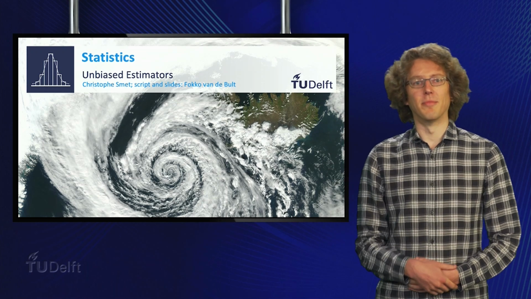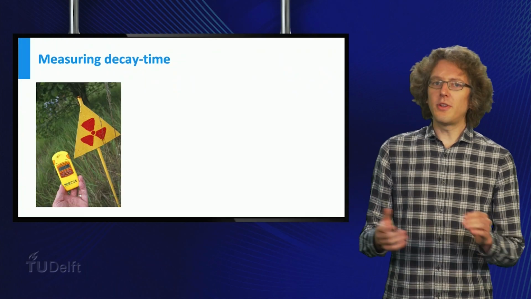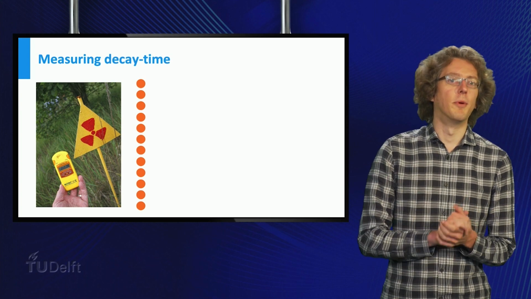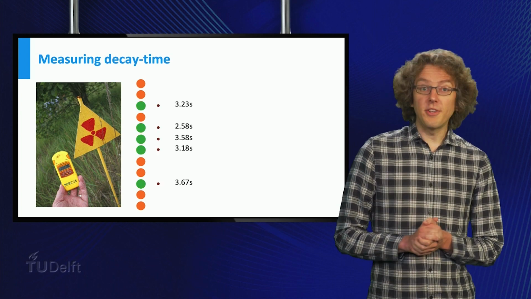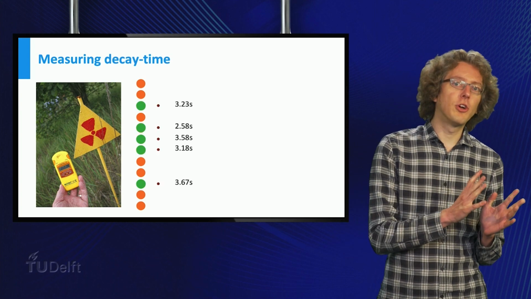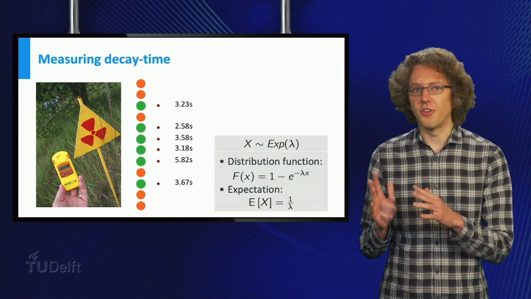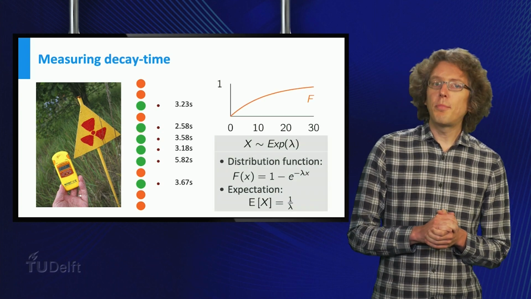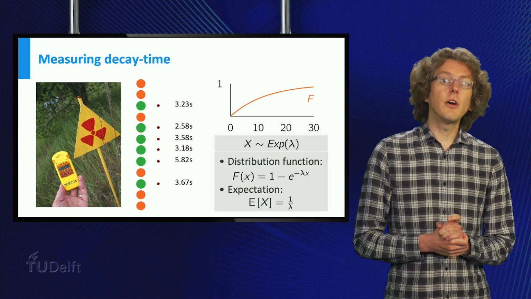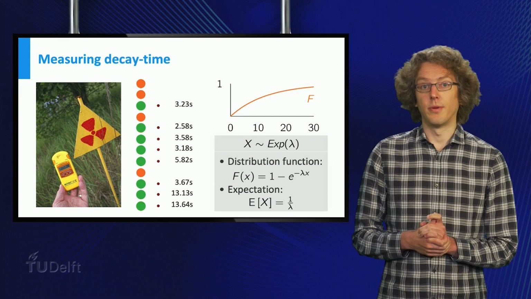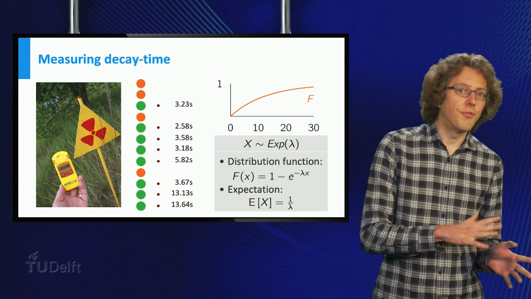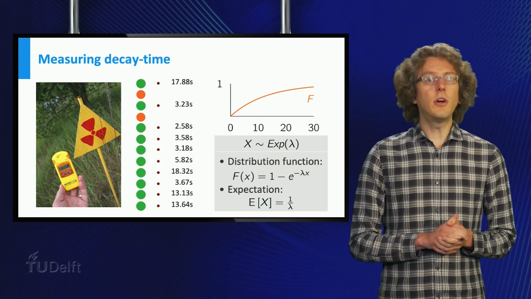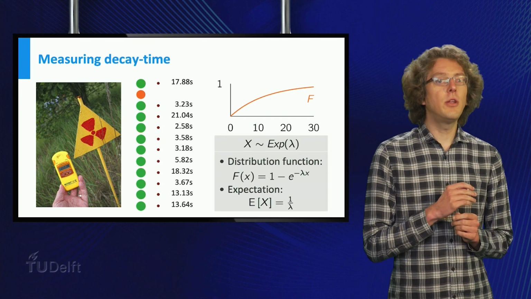Hi there, welcome. Suppose you have a bunch of radioactive atoms, say 12 of them. You know from physics that the time until an isotope decays, let's call this x, is exponentially distributed, with a parameter lambda depending on the half-life of the isotope. You measure for each of the atoms when it decays, and now you want to know what you can say about the value of lambda.